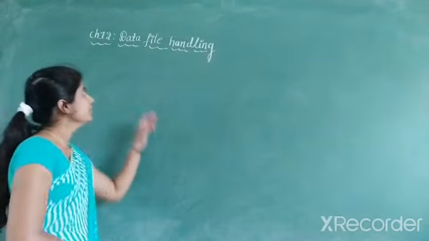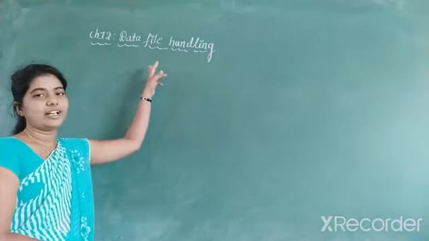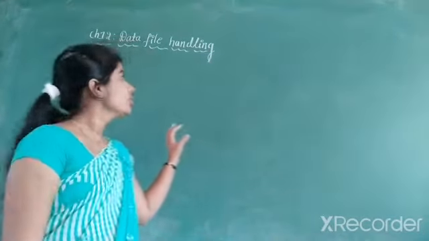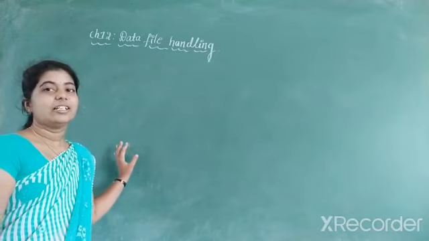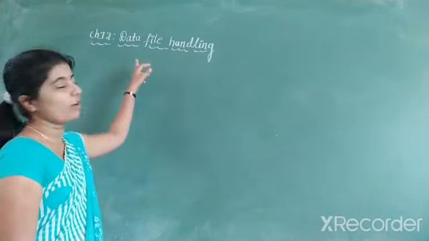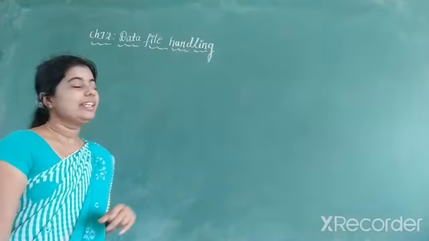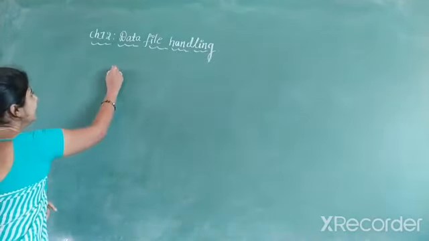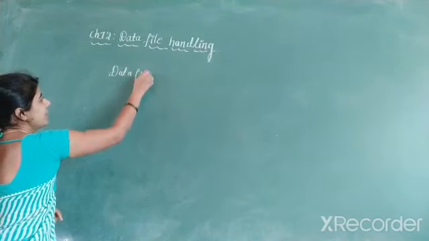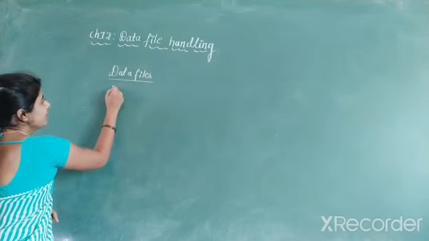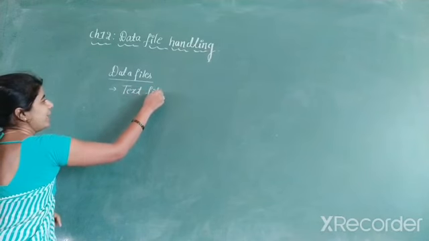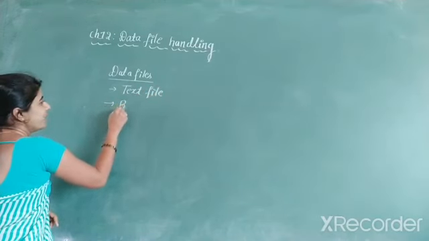In the last session, we started the chapter called Data File Handling and discussed some of the concepts in that. So what do you mean by data file handling? The process of handling different kinds of files is called data file handling. We are mainly having two types of data files. The first one is a text file and the second one is a binary file.